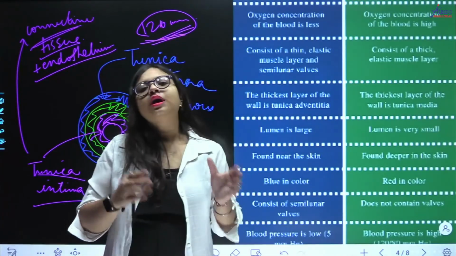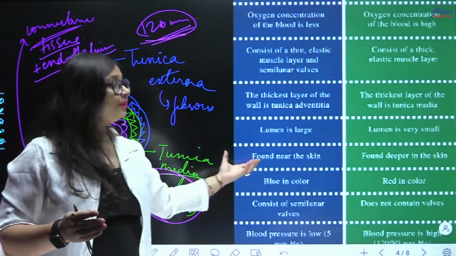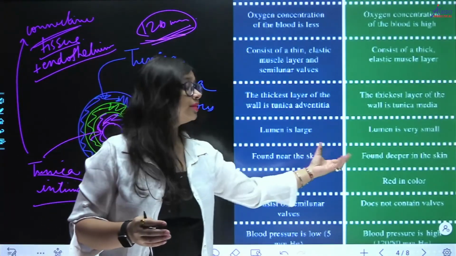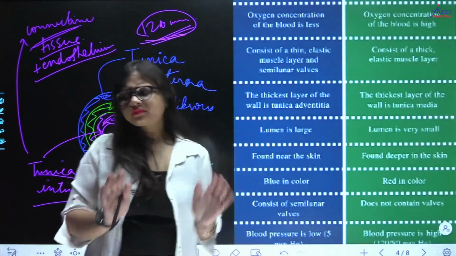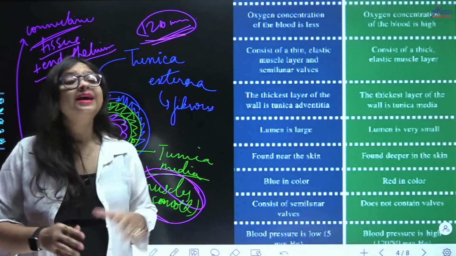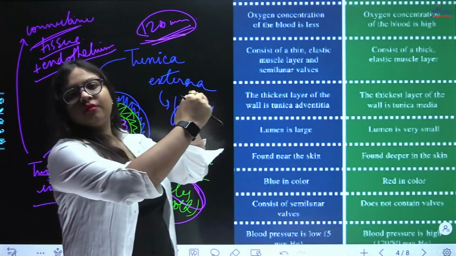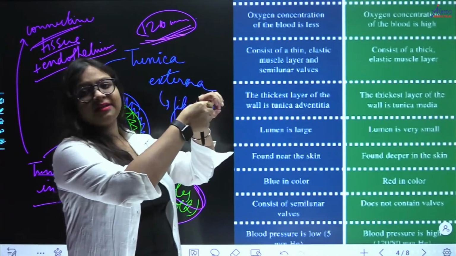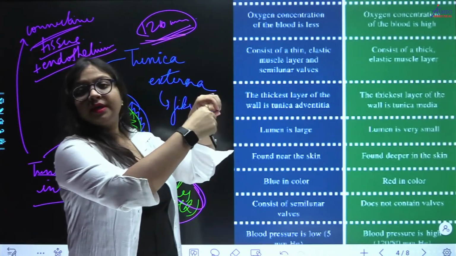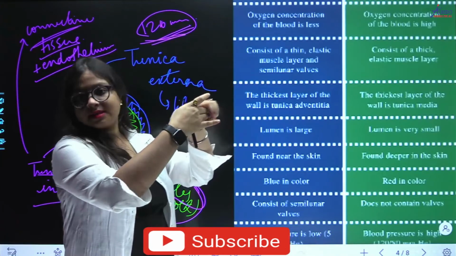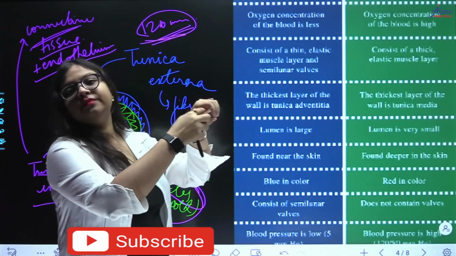ठीक है, सो आपका नेक्स्ट डिफरेंस क्या हो जाएगा? Tunica media is very thick in arteries, tunica media is thinner in veins. ठीक है, इसके चलते क्या होगा? आप सोचिए, इतना मोटा ब्लड वेसल्स है, इतना मोटा इसका वॉल ही हो गया ना, because the wall is very thick. What will happen to the lumen? The lumen means the space inside the pipe, right? This lumen will get smaller.